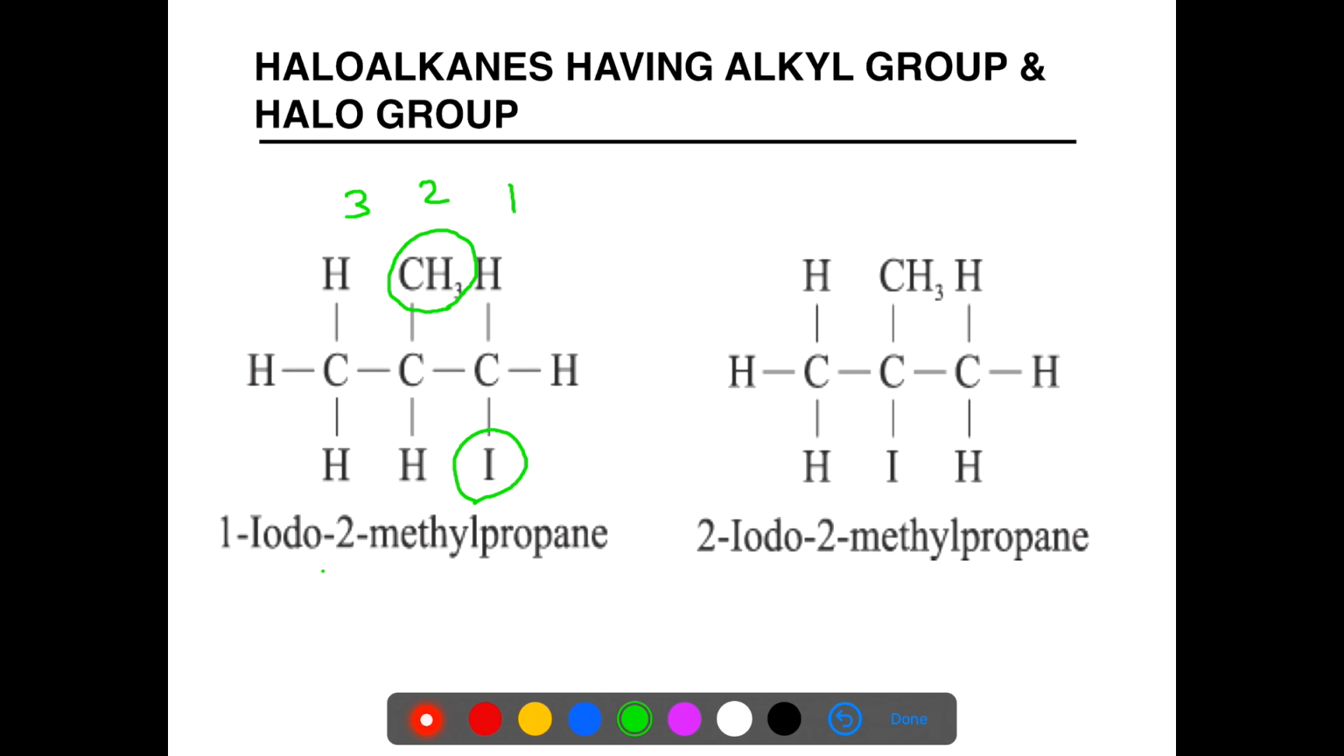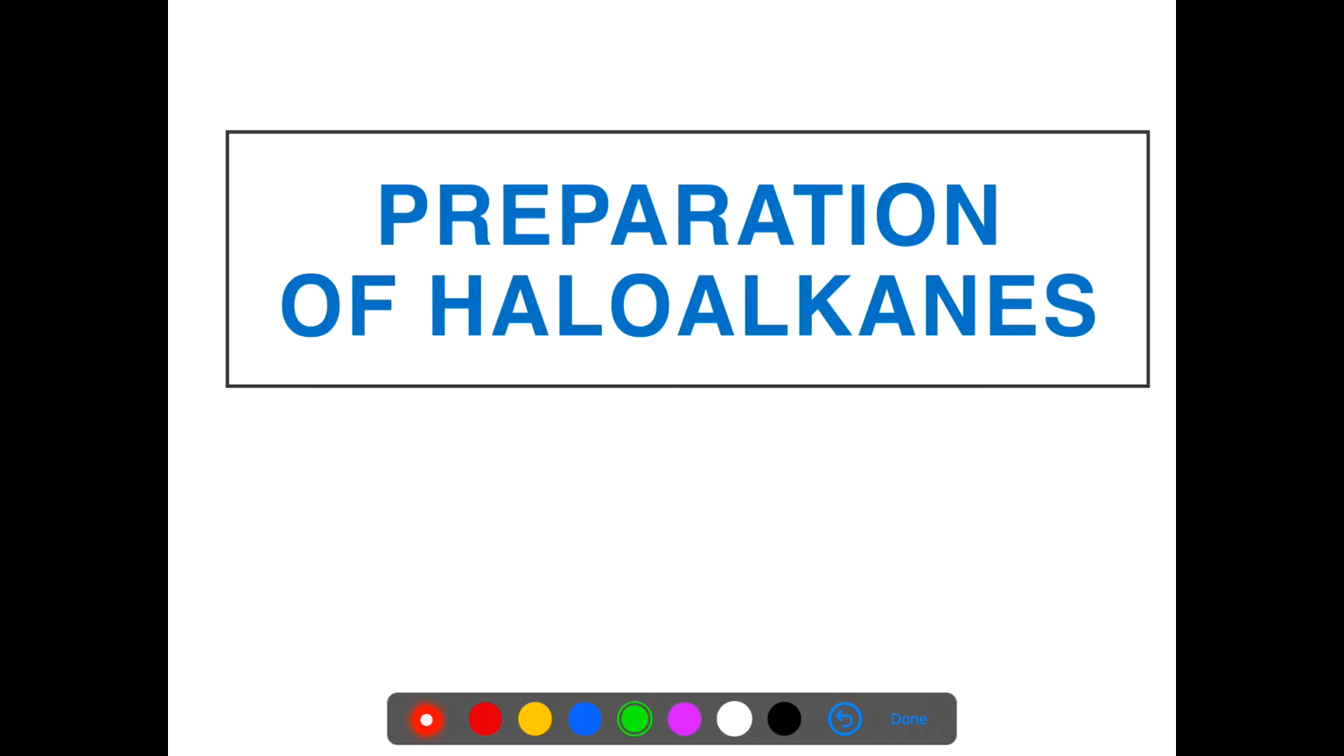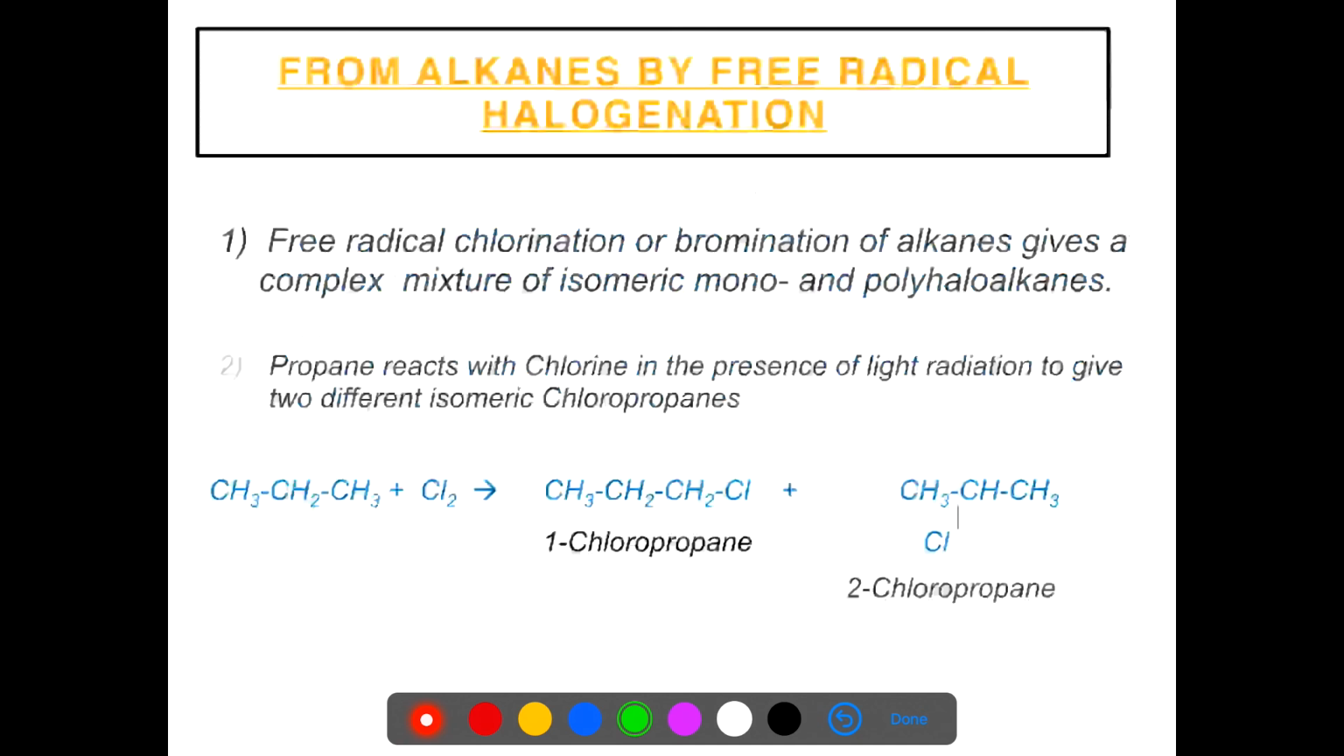Second compound, both the substituents are present in the middle, so you can number from any side. Methyl and iodine are present on the second carbon atom. So the compound is 2-iodo-2-methylpropane. Now we come to the preparation of haloalkanes. Haloalkanes can be obtained from alkanes by direct halogenation in the presence of ultraviolet radiation. For example, propane reacts with chlorine in the presence of radiation to give 2 different isomeric compounds.